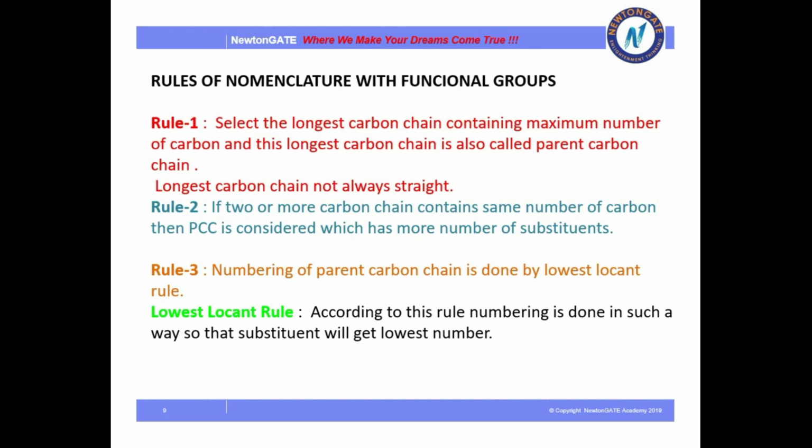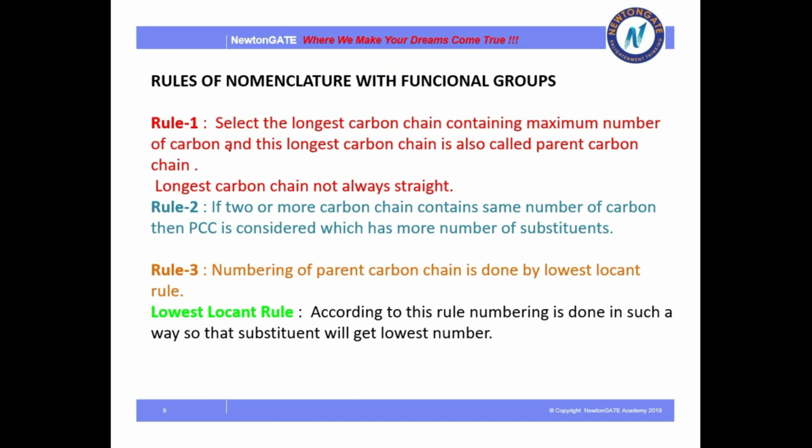So what is the first rule? First we will discuss the rule, and then I will give you some examples through which we will see how we apply this rule while naming the compound. Okay, so now let's move to the rule.